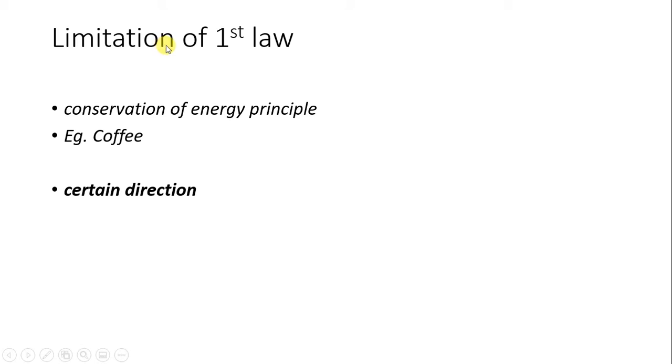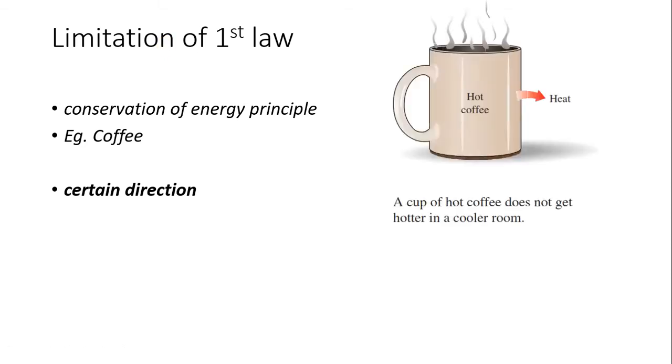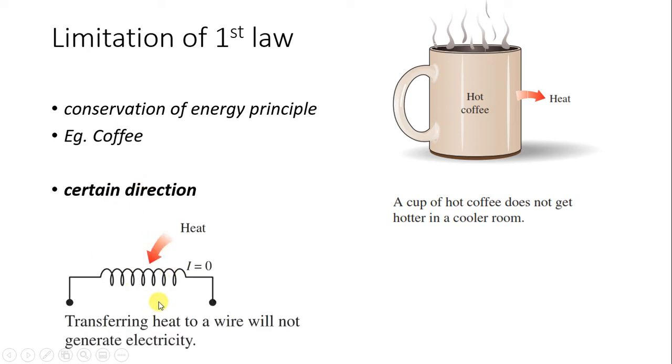In the limitation of the first law, we had seen that if we keep hot coffee in a cooler room, then heat will be transferred from the coffee to the atmosphere. But the reverse is not true. The cooler environment will not transfer its heat to the hot coffee and make it hotter. So natural processes always have a certain direction. This we had discussed. Similarly, we had seen one more example of transferring heat, passing electrical energy through a resistor.